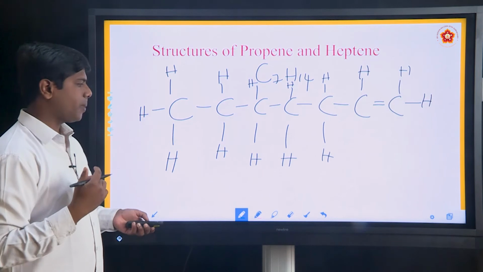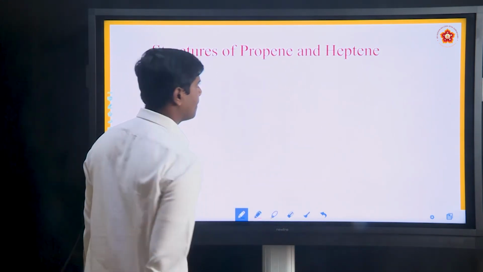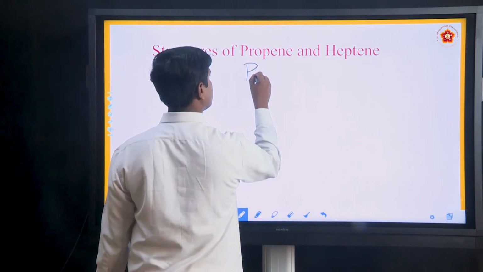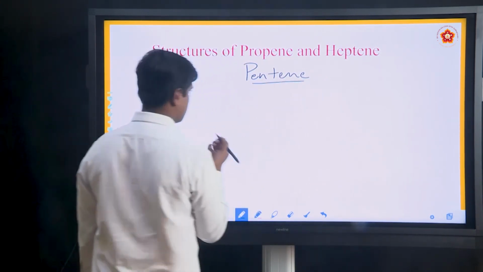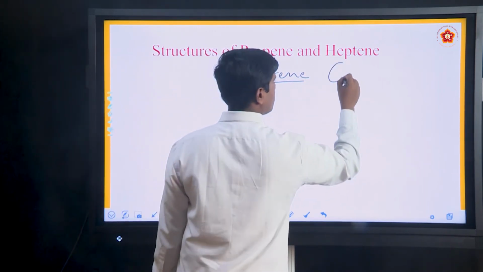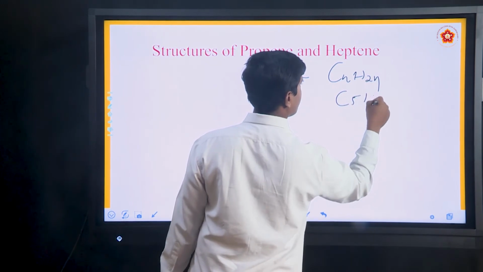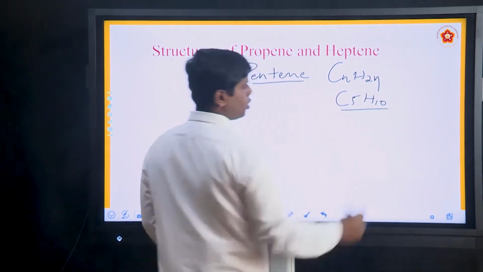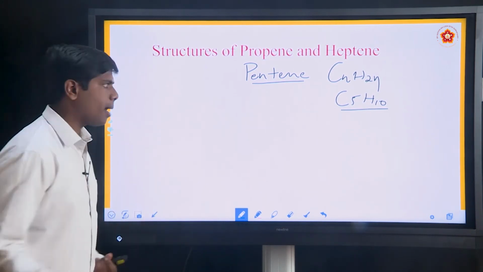Please try the structure of pentene. General formula CnH2n with n equal to 5 gives C5H10. If you know the molecular formula, then you can easily write the structural formula.